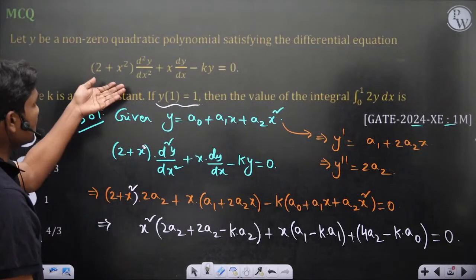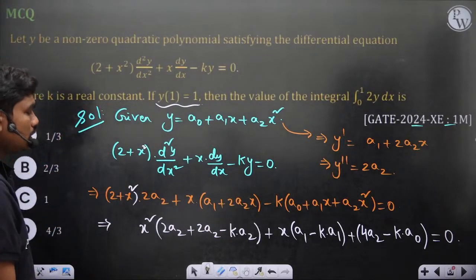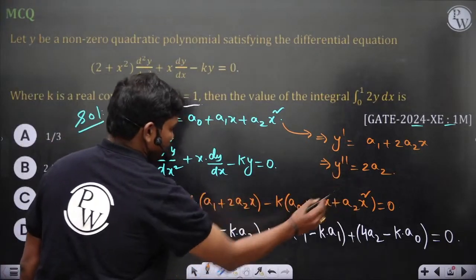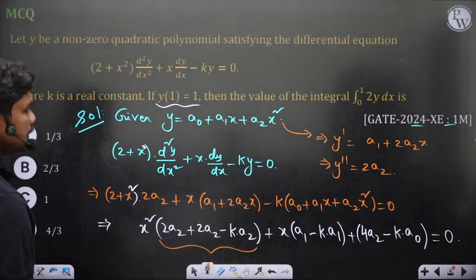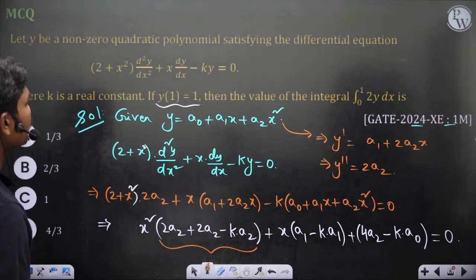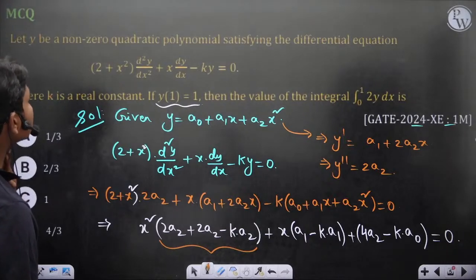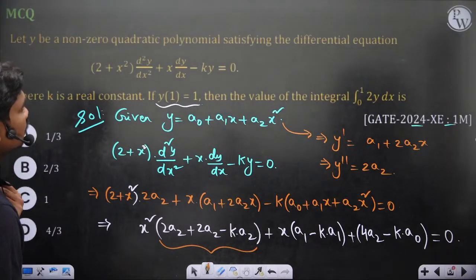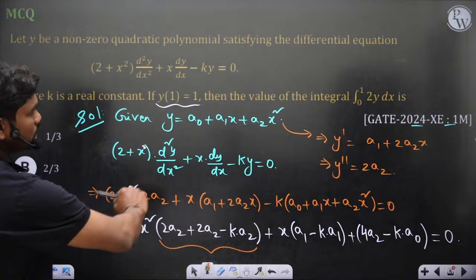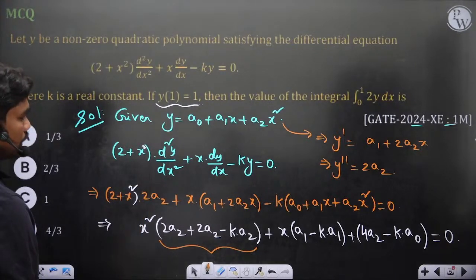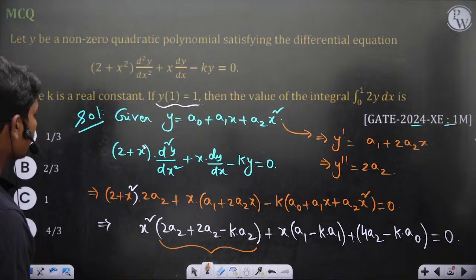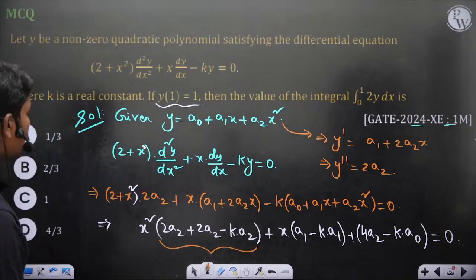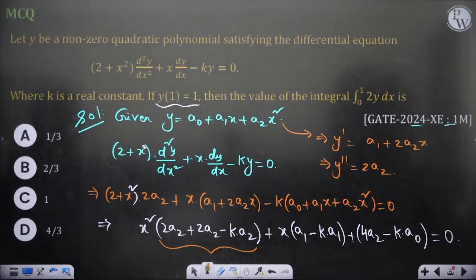Now this is a non-zero polynomial definitely. So if this is a non-zero polynomial, this term y is a non-zero polynomial, correct? Non-zero quadratic polynomial. Which tells you that this polynomial is non-zero, but you can see this is becoming a quadratic equation actually. I think something has to be modified here.